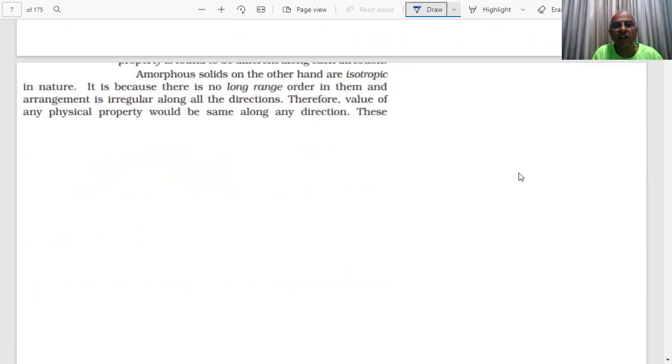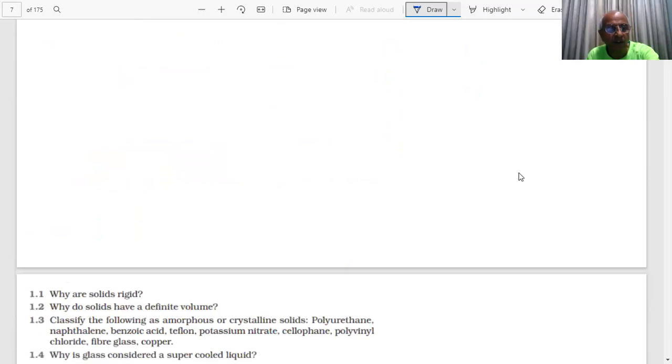So amorphous solids are, on the other hand, isotropic, because there is no long range order in them and they are irregular along all directions. Therefore, the value of a physical property would be the same in any direction, which we have already told and shown you a picture of.